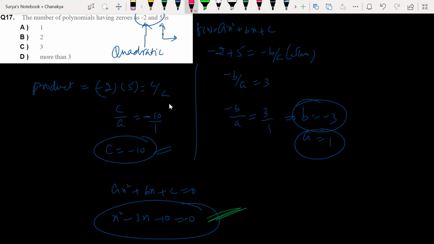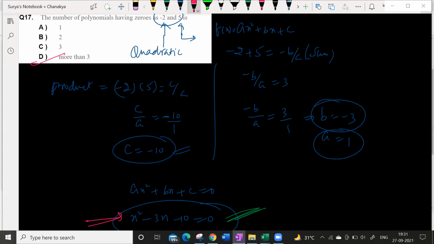X can take any value here. If you take any x value, it could be more than 3, right? Yes or no? You can't decide whether it's 1, 2, 3 here. It could be more than 3. You can take any value of x, isn't it? So there are plenty of values which can satisfy the given equation.